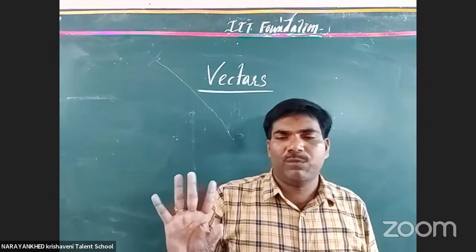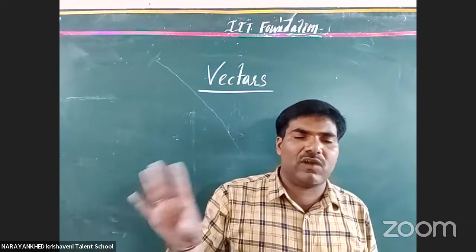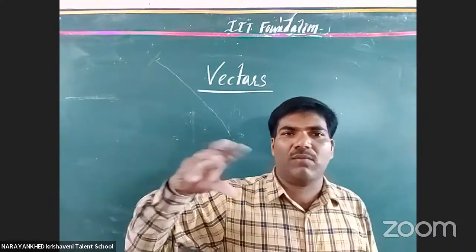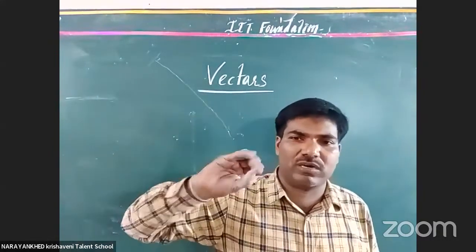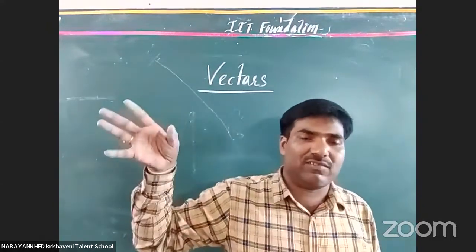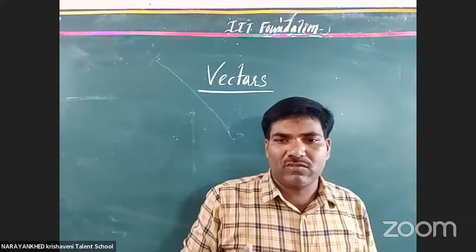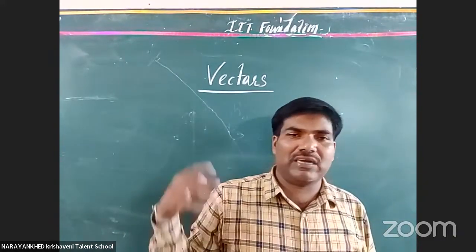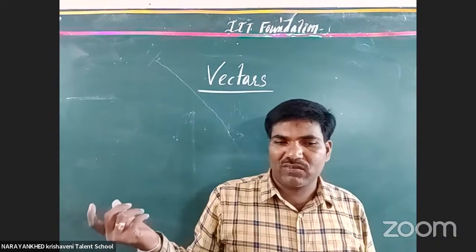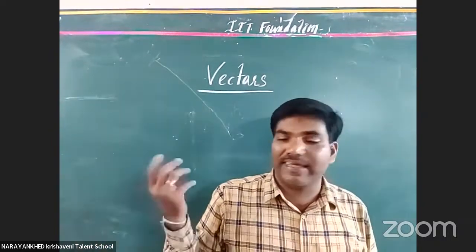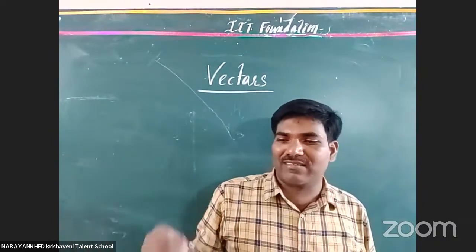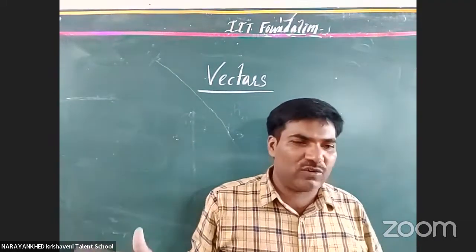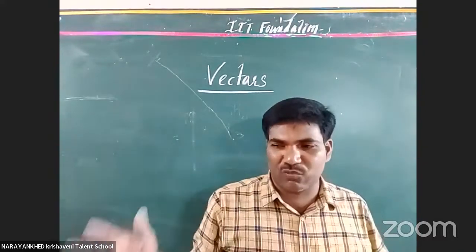You know very well, fundamental physical quantities do not depend on any other quantity. It is not possible to write them as a combination of any other quantities. That is only called a fundamental quantity. Suppose you take the intensity of light. It is not possible to write it in terms of any other fundamental quantity. We can't measure light in length, we can't measure light in mass. This much kg of light is there? It is possible for charge, this much kg of electricity is there? It is possible.